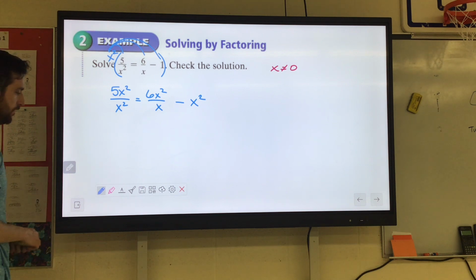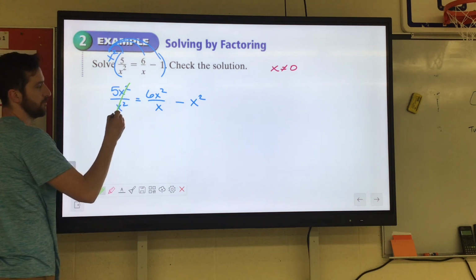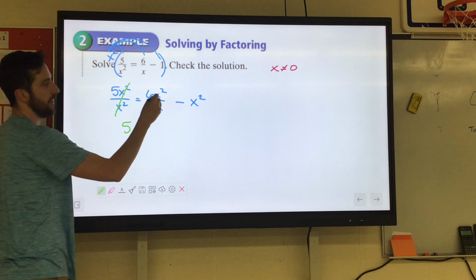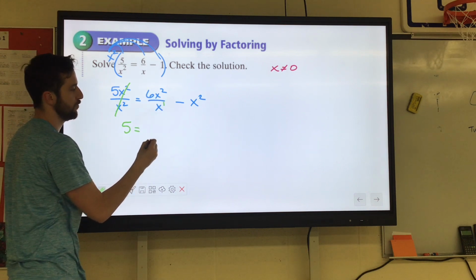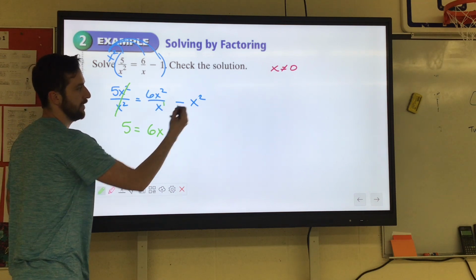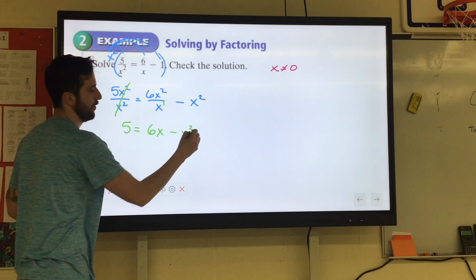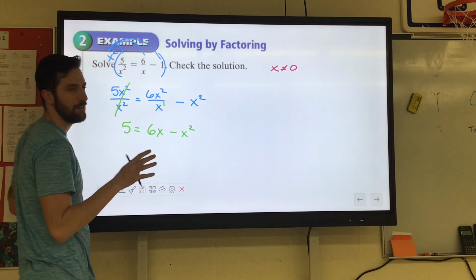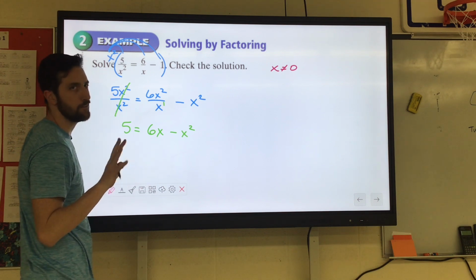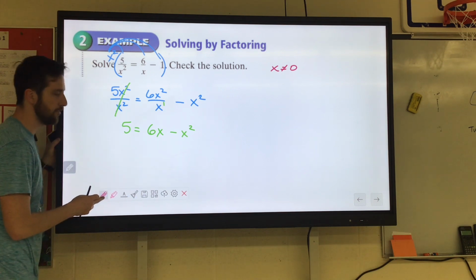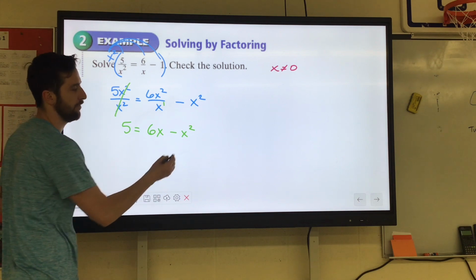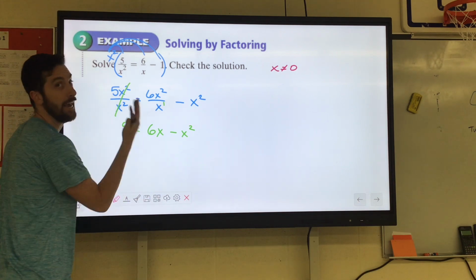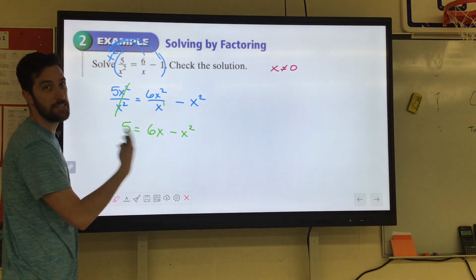So 5x squared divided by x squared, the x squareds will cancel. 5. 6x squared divided by x to the first would just be 6x. And then we have the minus x squared. Now, this one's going to require some factoring to solve it. I mean, you could do quadratic formula, all that stuff. I wouldn't. But in order to solve by factoring, when you have the x squareds and x's and regular numbers, you want to get it equal to 0.